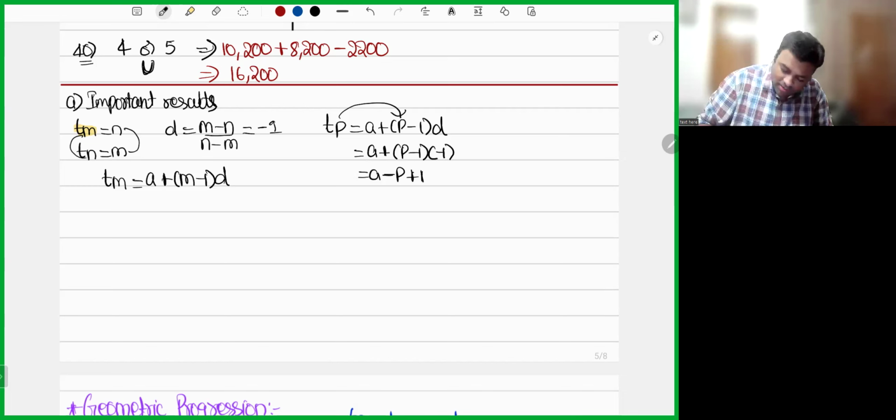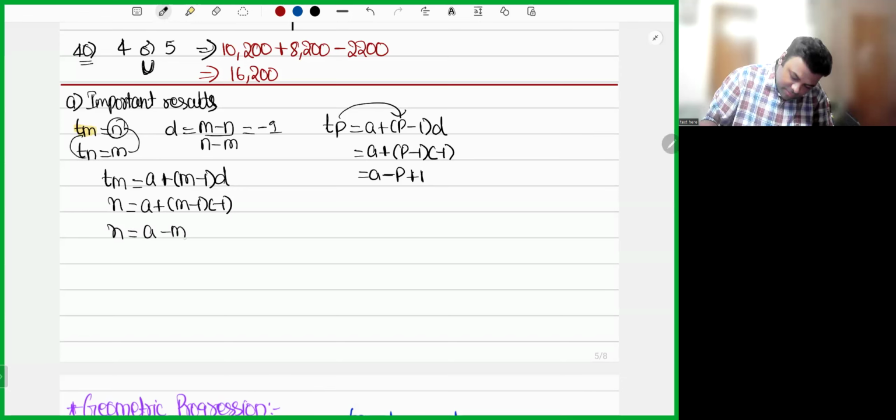N minus 1 I have to write, but here Tm is there, right? So I'm writing m minus 1. What is Tm, my dear friends? n is equal to a plus m minus 1 into minus 1. n is equal to a minus m plus 1. Take all the values to the left side. n plus m minus 1 is equal to a.